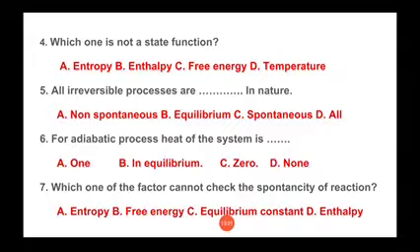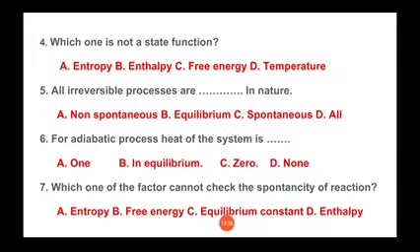Second option is free energy. We again know that from free energy, if delta G is less than 0, the reaction will be spontaneous. If delta G is greater than 0, the reaction will be non-spontaneous. And if delta G is exactly equal to 0, the reaction will be in equilibrium. So again, option number 2, free energy, cannot be correct. Option number 3, equilibrium constant. We know the relation between free energy and equilibrium constant: delta G is equal to minus RT ln K.